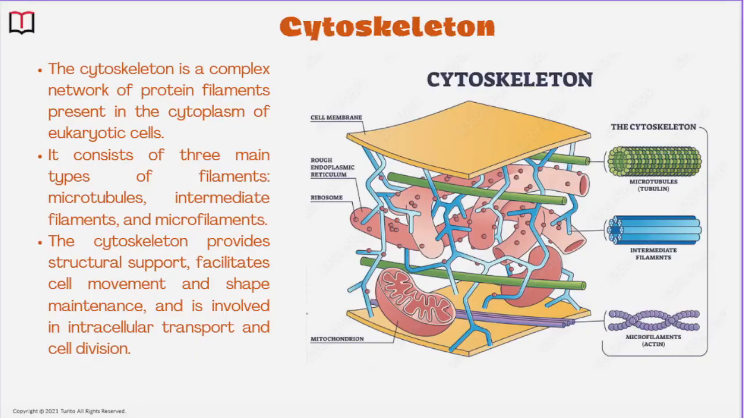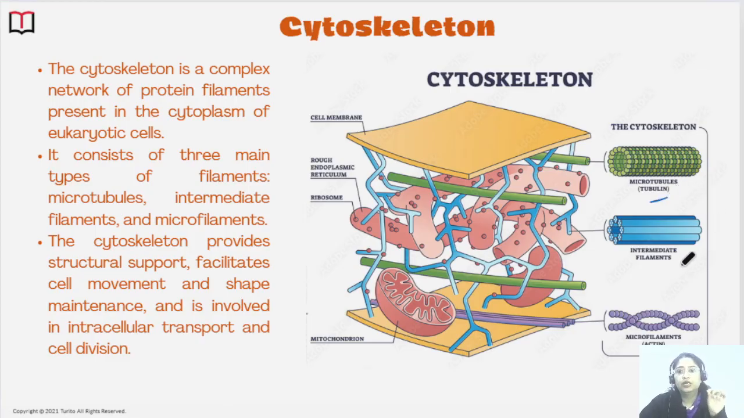All right, so let's discuss the cytoskeleton. Cytoskeletons are made up of a network of proteins only. So what kind of proteins are there? You can see microtubules, intermediate filaments, and microfilaments. Microtubules are made up of the tubulin protein, microfilaments are made up of the actin protein. All of these proteins are present in a tube-like structure, same as you can see in the picture. All of the structures are tube-like only.